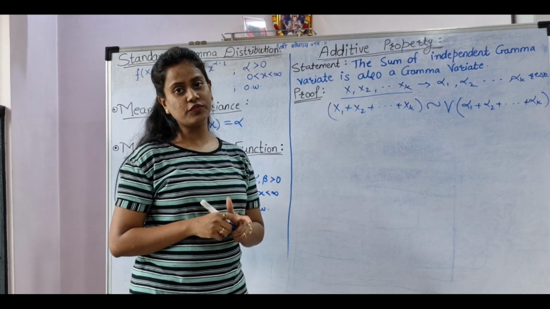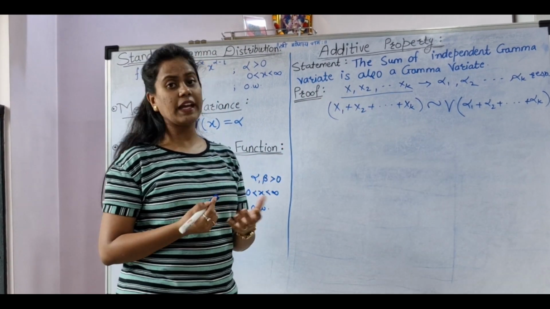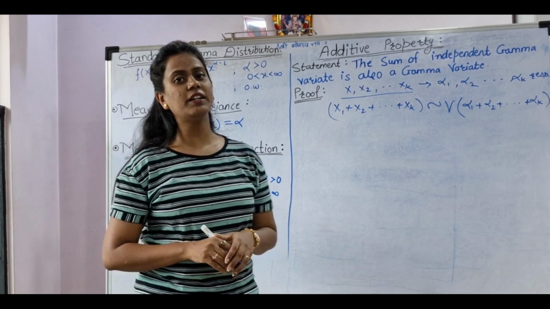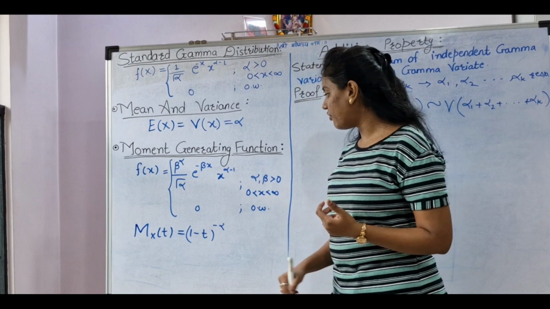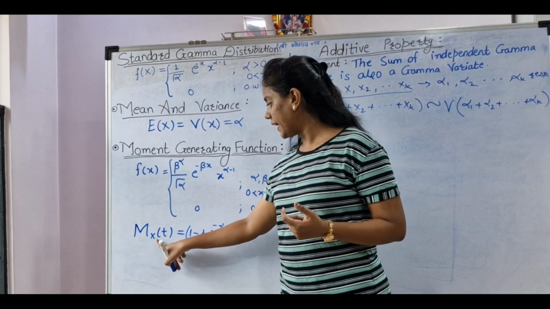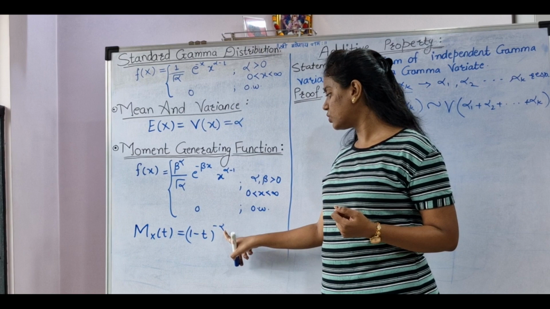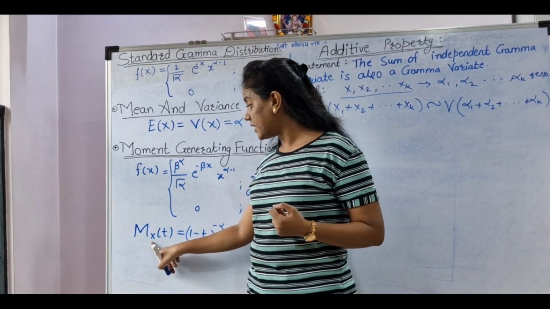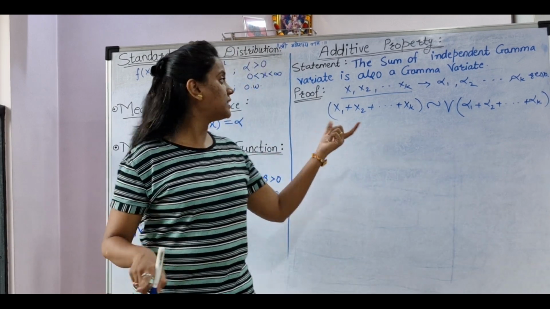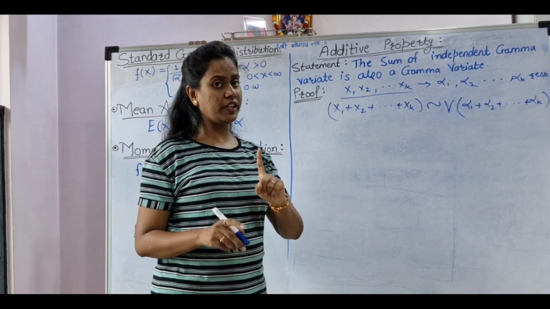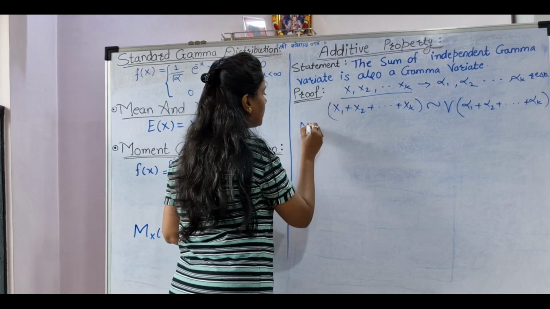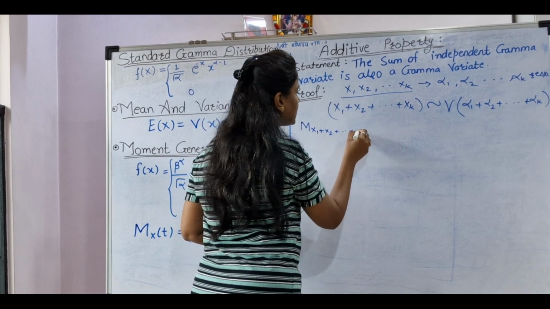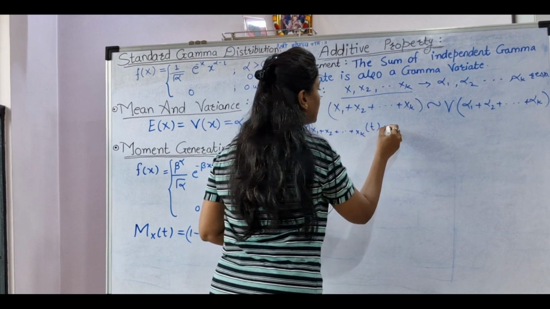So how to prove that? To prove this, we will take help of the moment generating function. Just now we have calculated the moment generating function. How do we define it? Mx(t) equals (1 minus t) to the power minus alpha. But now instead of x, what do we have? The sum of these independent variables. So now instead of x I will write M of x1 plus x2 plus xk at t equals.